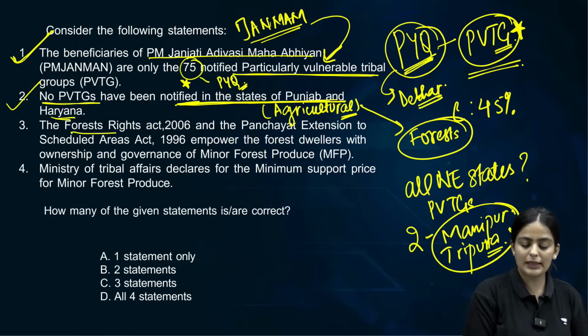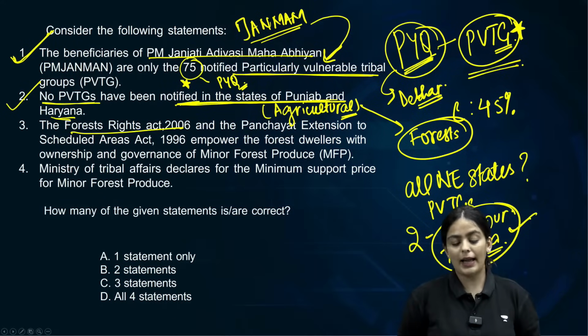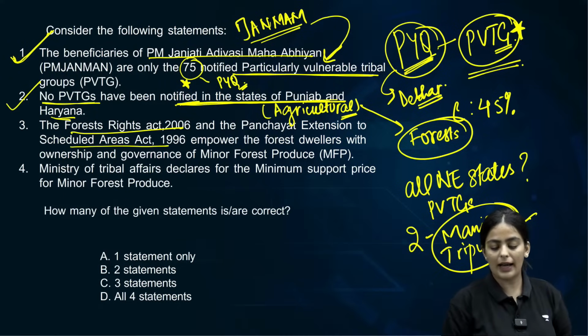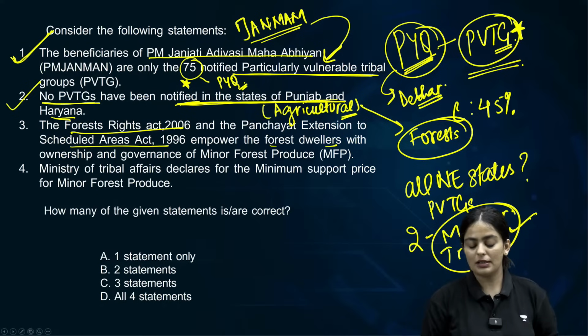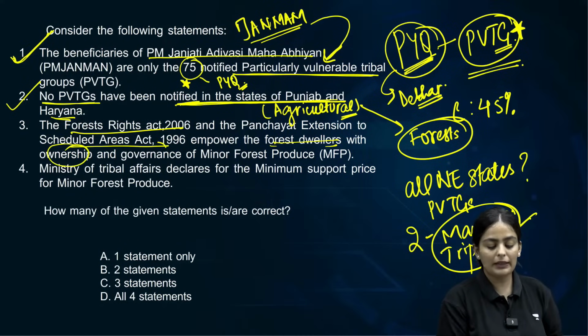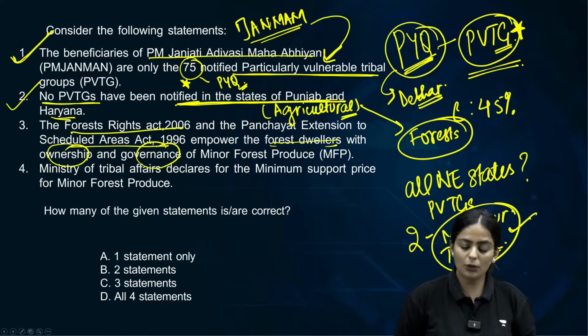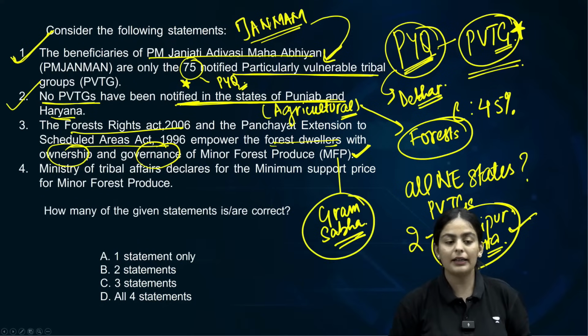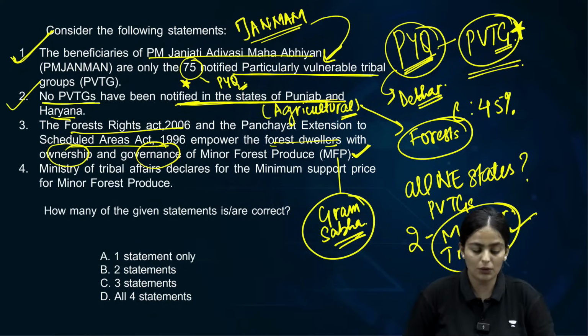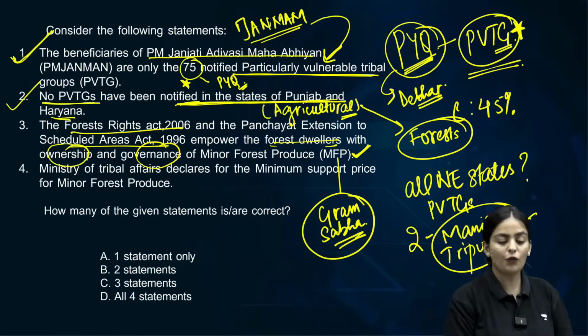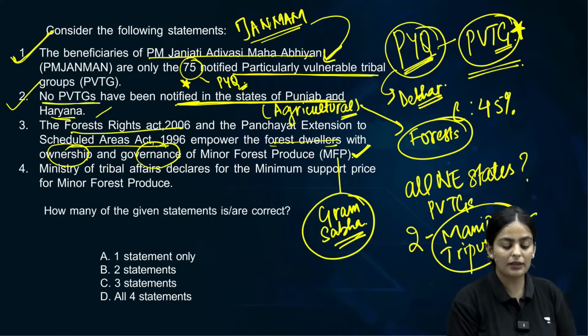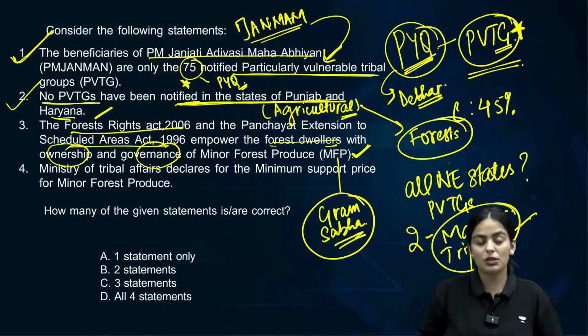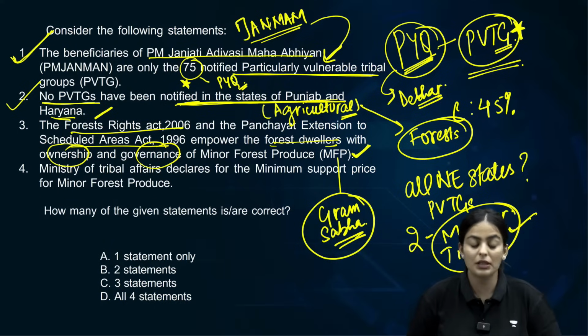Statement 3. The Forest Rights Act 2006 and the PESA Act, which is Panchayat Extension to Scheduled Areas Act, empower the forest dwellers with ownership and governance of minor forest produce. Absolutely right. Have you heard that PESA gives the advantage? A lot of focus on the Gram Sabha. The Gram Sabha can decide in matters of selling and collecting of minor forest produce. The forest dwellers get the right of collecting minor forest produce according to the Forest Rights Act of 2006.